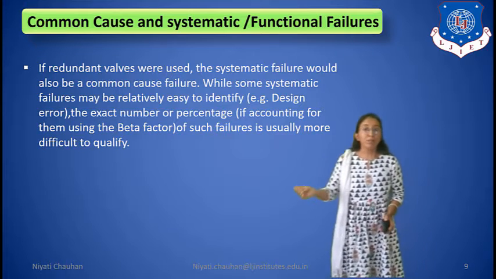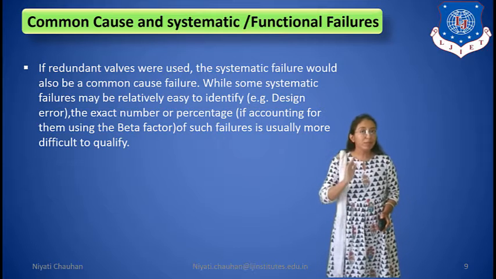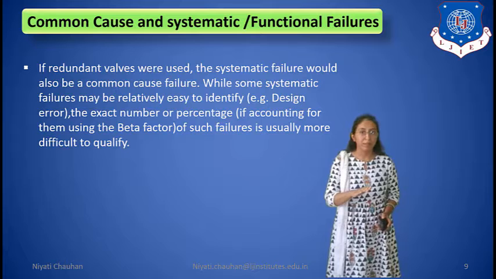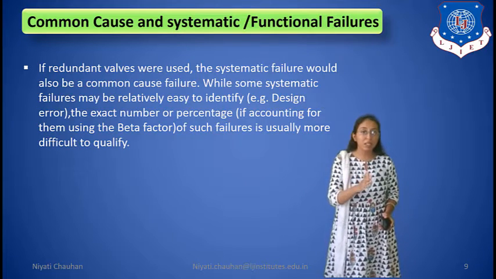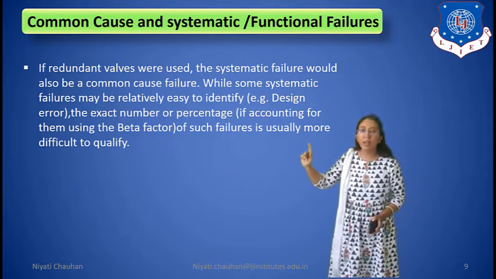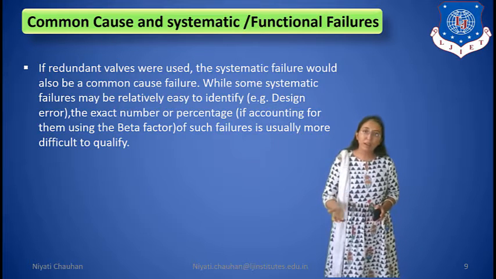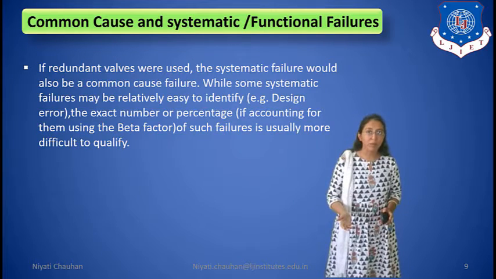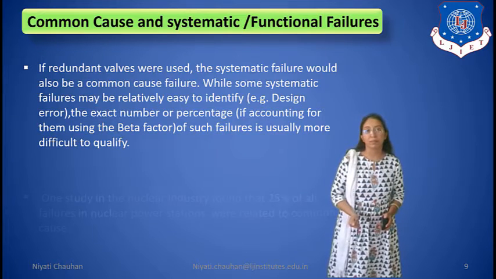Means if we use a redundant valve, right, the systematic failure would also be a common cause failure. While systematic failure may be relatively easy to identify, okay, so systematic failure, that is design error. So how much failure in our system, okay, we can identify through percentage.